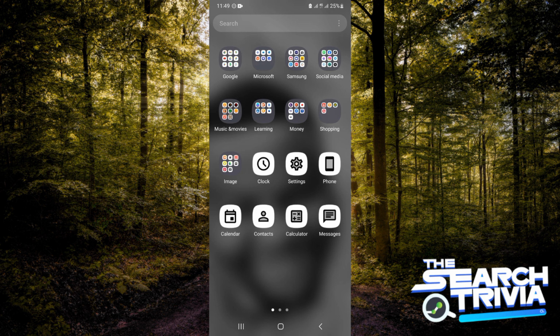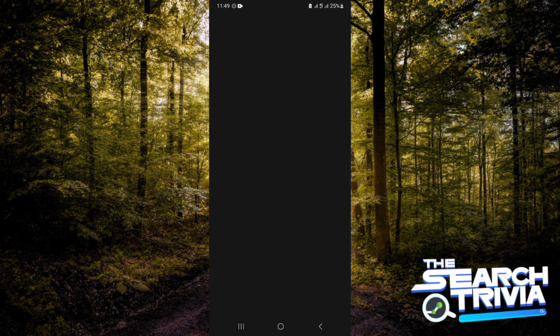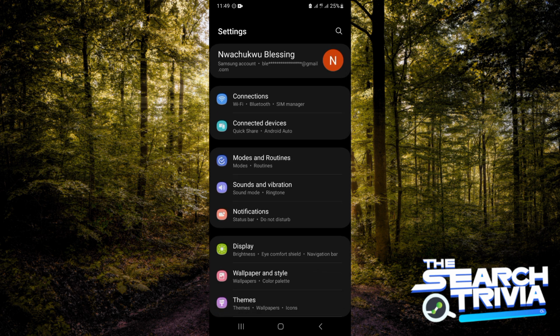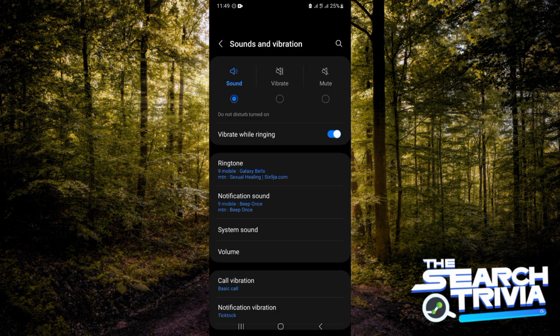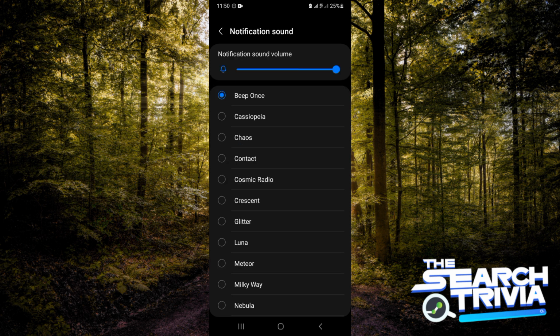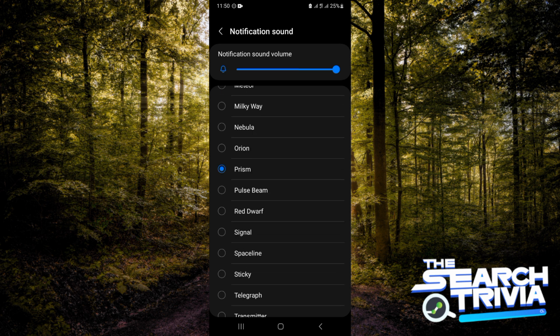Now the first thing you want to do is to go over to your settings. Now guys, you want to go over to where you see sounds and vibrations and tap on it. Then you go to notification sound and tap on it, and as you can see, my default notification sound is beep once, but over here there are so many notification sounds you can choose from. So go ahead and choose any one of them that you like, and this is exactly how you can change default notification sounds on Android.